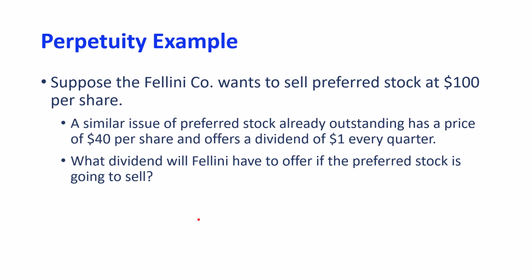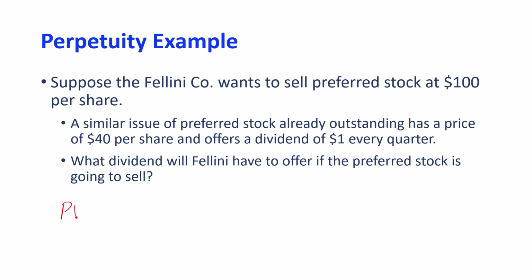The key point here is that the preferred stock of a company, even if they have several issues of preferred stocks, they should have the same rate of return. So here we have an outstanding preferred stock which sells for $40.